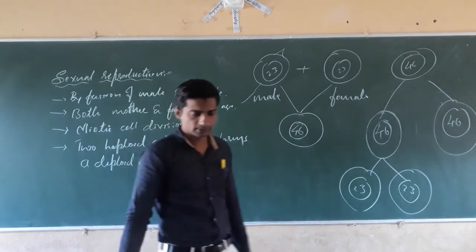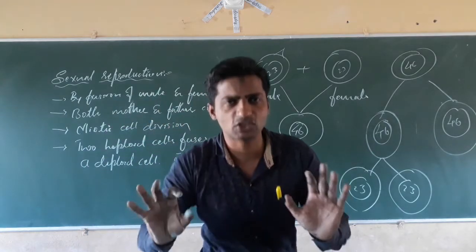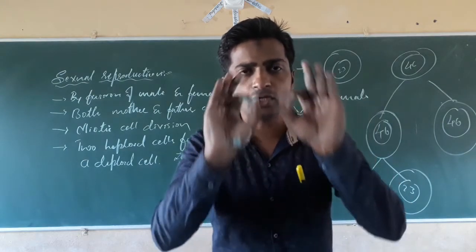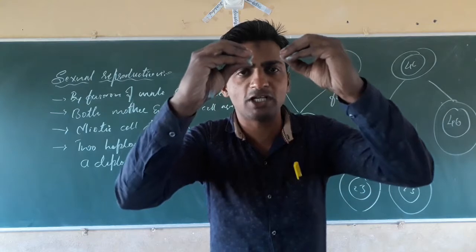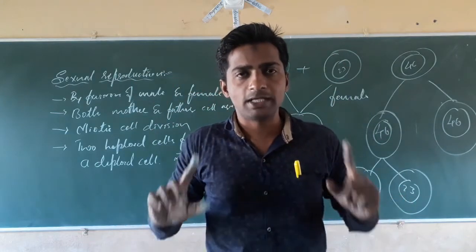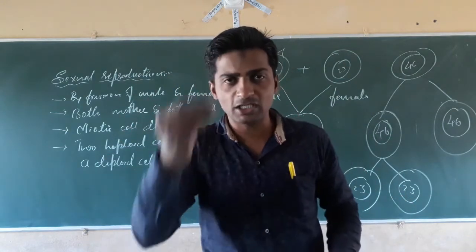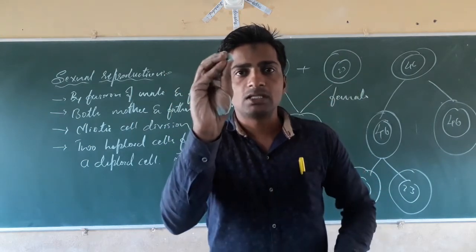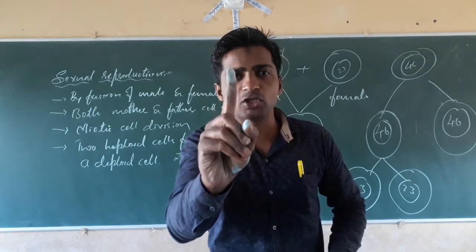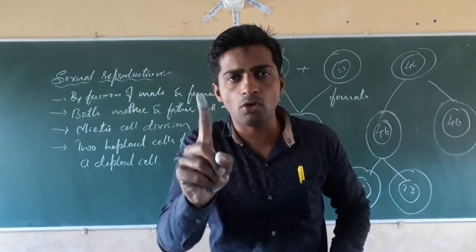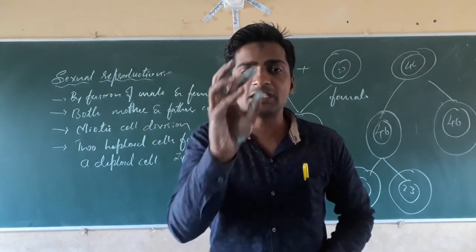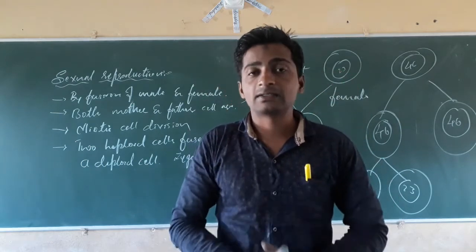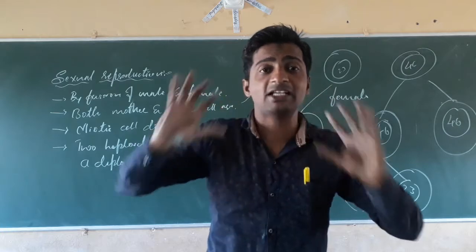See what happens, dear students? In case of sexual reproduction, both parents are necessary. First of all, sexual reproduction takes place by fusion of male and female gametes. With the help of a single cell, it is highly impossible to reproduce sexually. For sexual reproduction, it needs both mother and father cells. That's why the fusion of male and female gametes takes place.